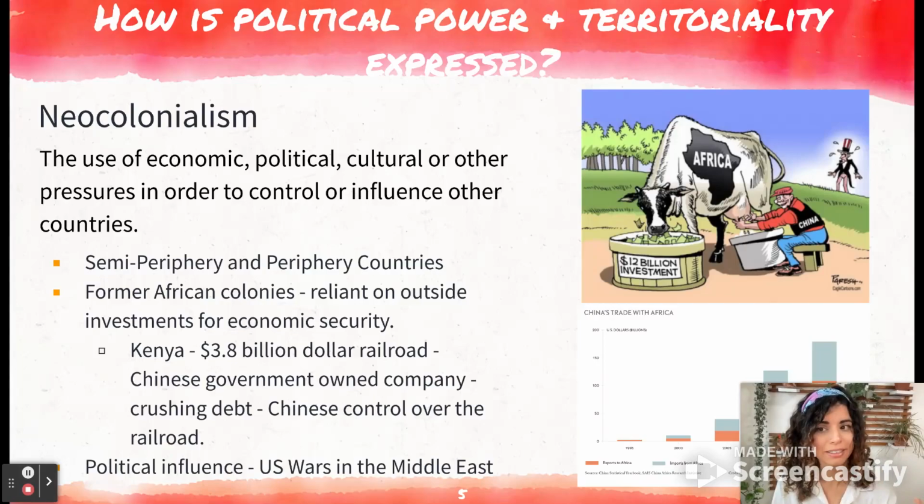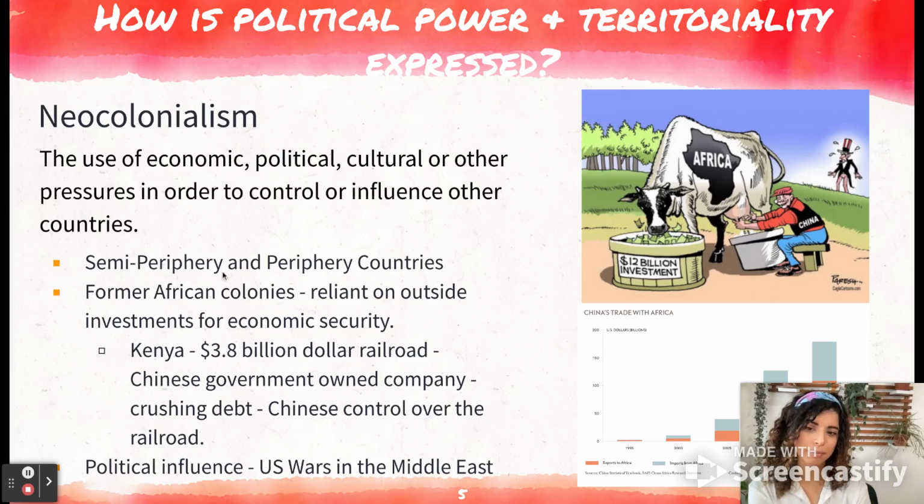So one of these ways is neocolonialism. This is the use of economic, political, cultural, or other pressures to control or influence other countries. So we do see this a lot, right? Where one country has that influence over other countries, where they have that ability to persuade. Maybe they are very economically strong. Maybe there's some sort of cultural tie, or other types of pressure that can assist them with that.